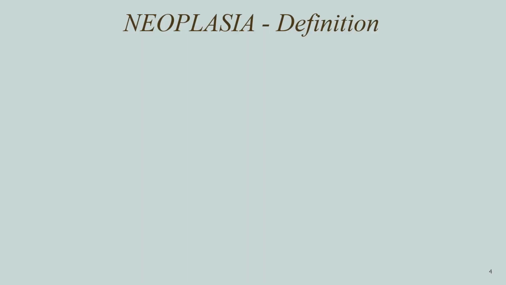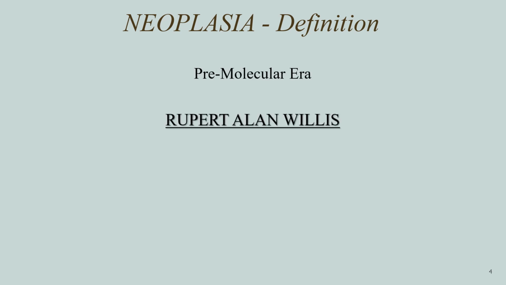So now we know that neoplasia in simple terms means new growth. But what is the definition? It is very difficult to describe neoplasia, and the only definition that comes a little bit close in defining neoplasia was given by an Australian scientist in the pre-molecular era.